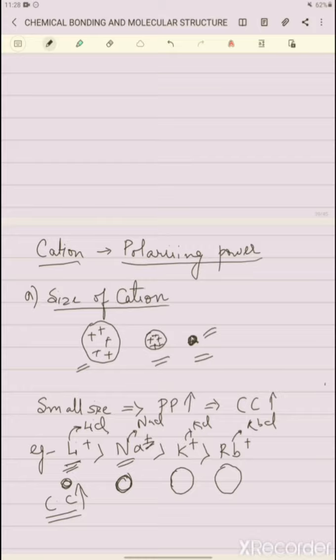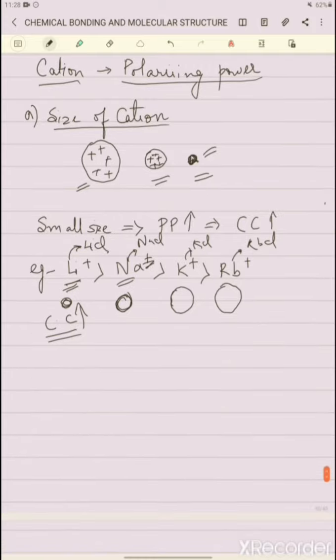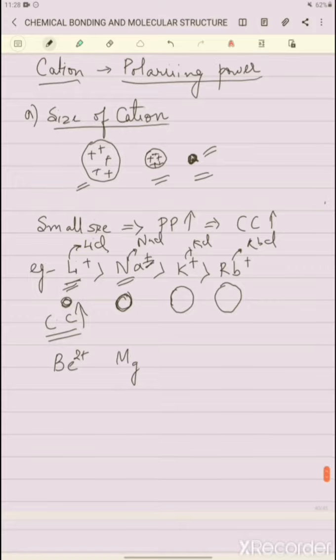Similarly, if we take the next group, we have beryllium Be2+, then Mg2+, then Ca2+, and strontium Sr2+. In this case also beryllium has a much smaller size, so the covalent character will increase like this.